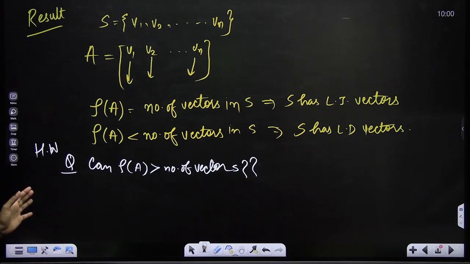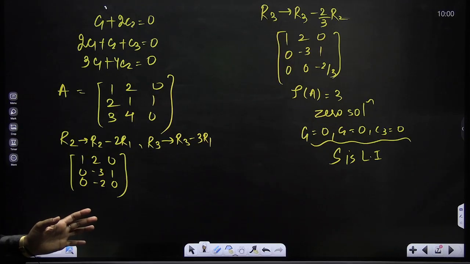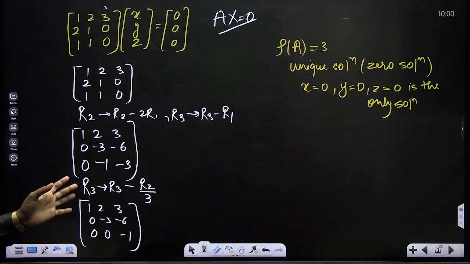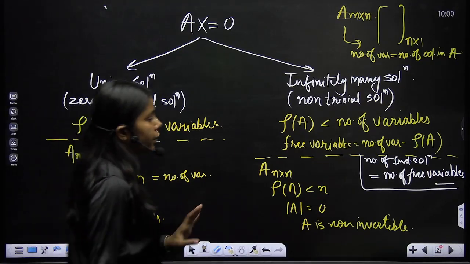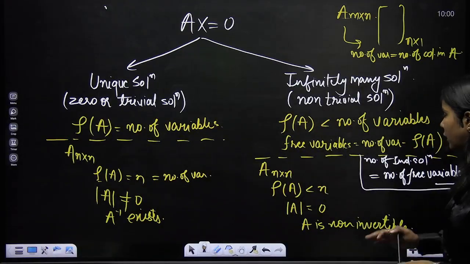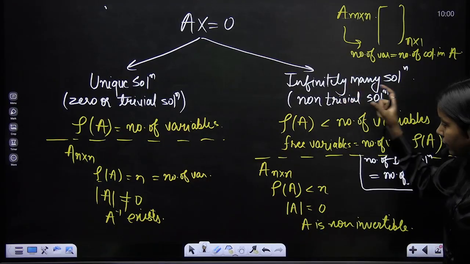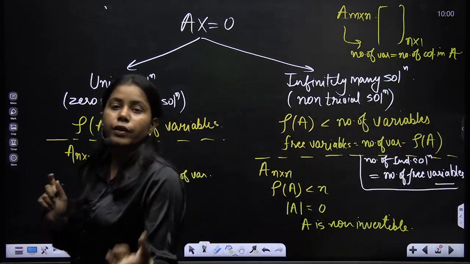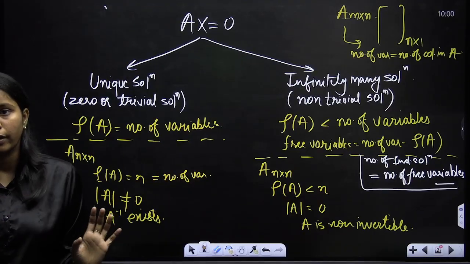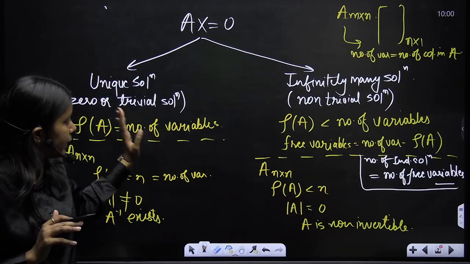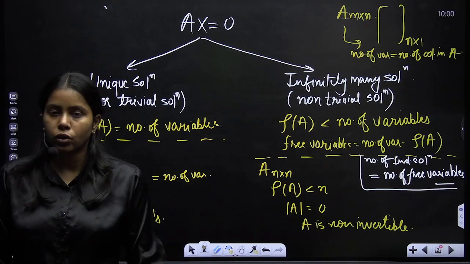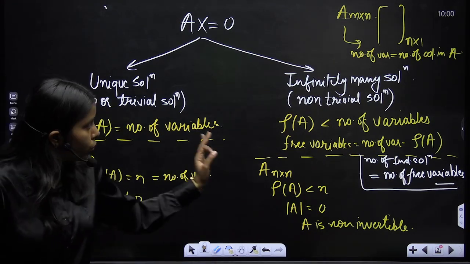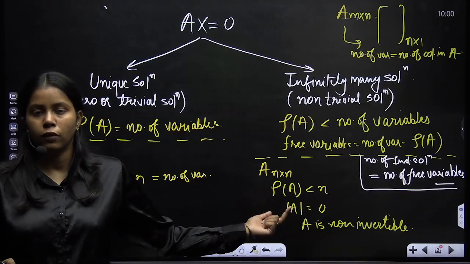So that is what we have for the homogeneous system of linear equations, right? That is the whole concept of the homogeneous system of linear equations. We have infinitely many solutions, but part of it also tells us the number of independent solutions, which is the number of free variables, right? We are going to cover more questions on homogeneous systems of linear equations in the next video. Till then, go through all the concepts and try to solve these questions